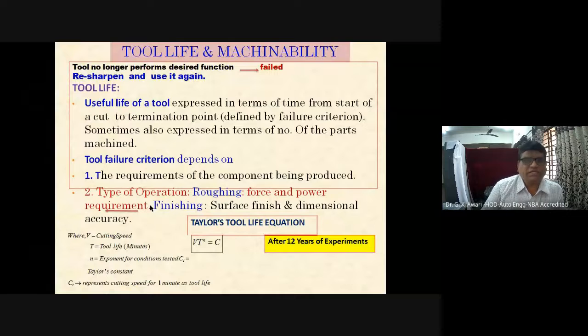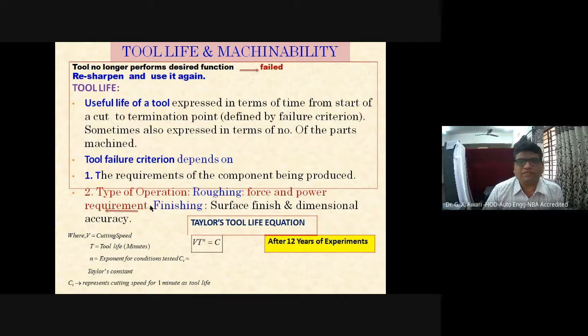Tool life and machinability, because you know that whenever the tool is continuously used, it fails basically. So resharpening is doing the sharpening of the tool again. So tool life means what? Useful life of the tool expressed in terms of the time from the start of a cut to the termination point, defined by the failure criteria.